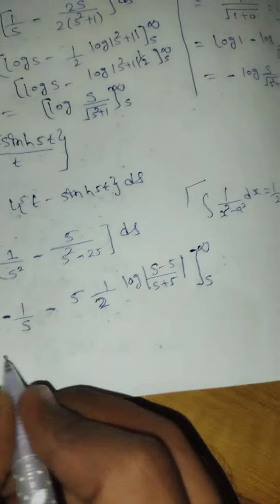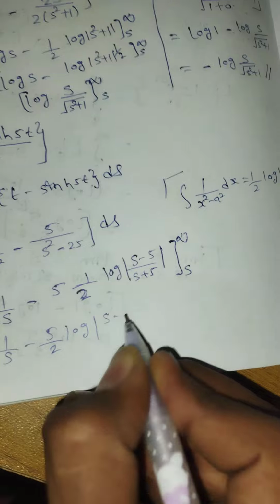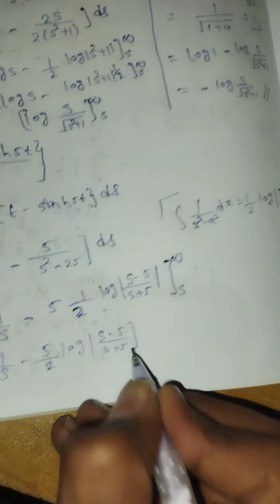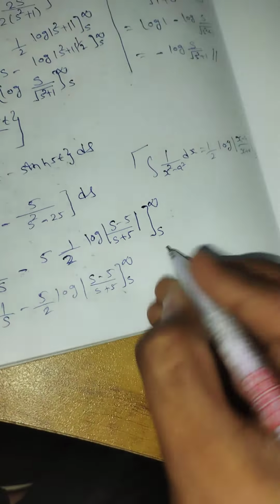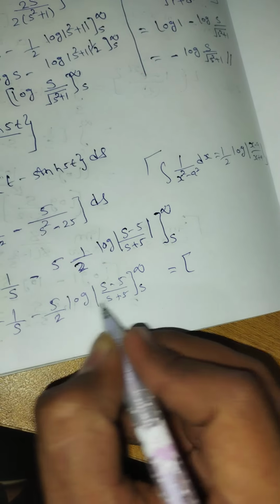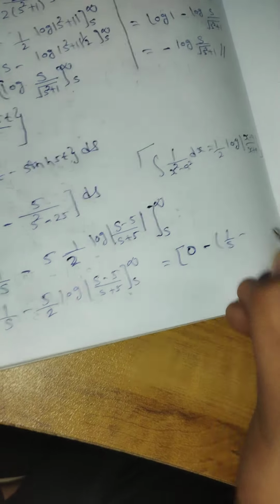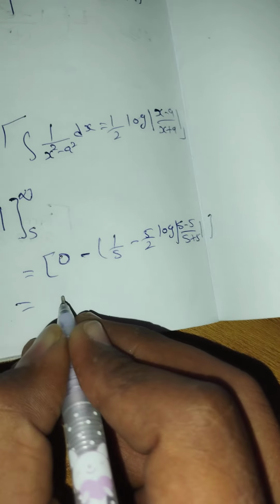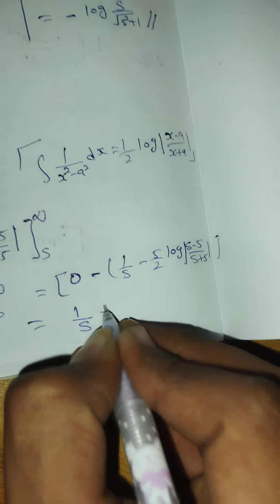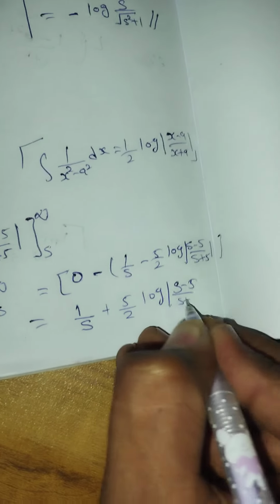So it is basically minus 1 upon s minus 5 over 10 log of (s minus 5) upon (s plus 5), limits from s to infinity. When you are applying infinity here, 1 upon infinity will be 0 and log 1 is also 0. So applying infinity will give us 0, and same for s. So the final answer is 1 upon s plus 5 by 10 log of (s minus 5) upon (s plus 5).